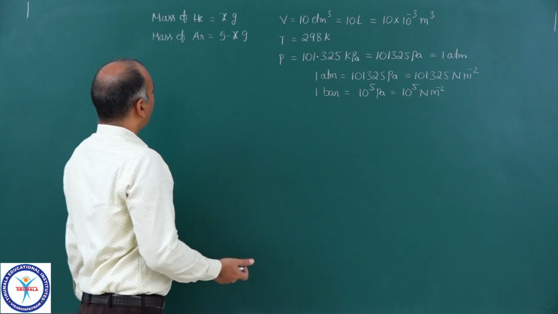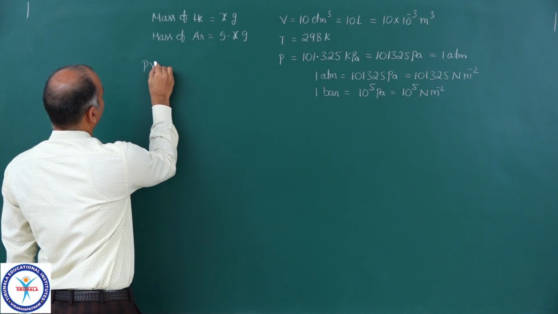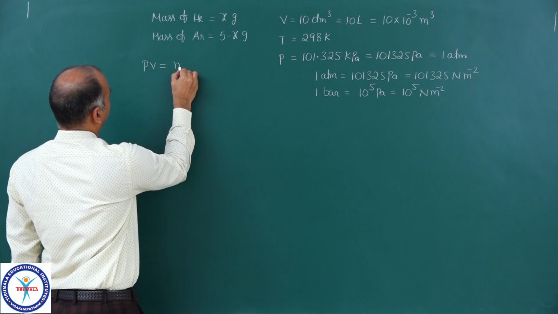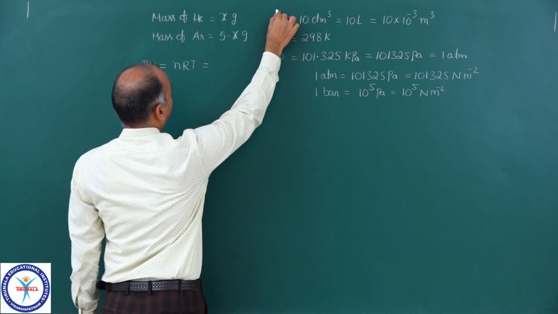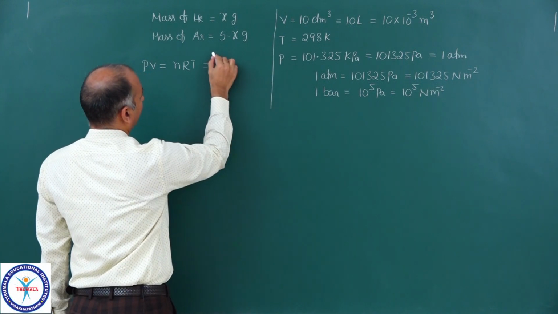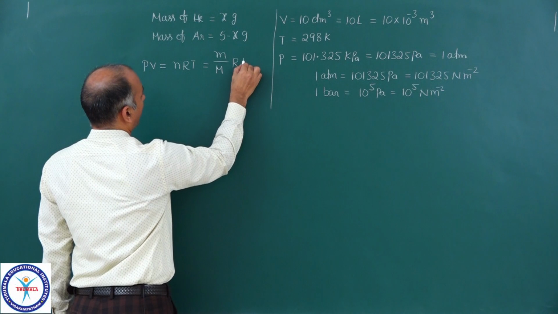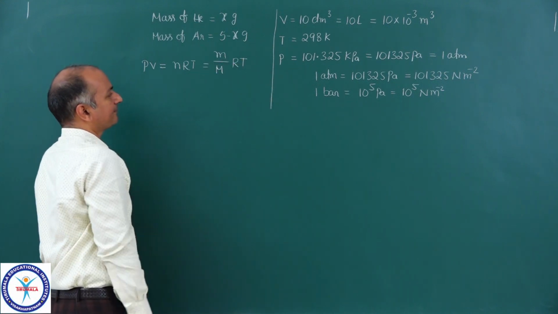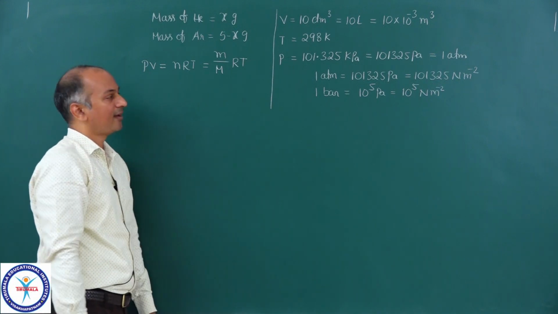Okay. Now let us apply PV is equal to nRT, and you can also write this as n is equal to given mass upon molar mass, PV equals given mass upon molar mass into R into T. Now let me substitute all the data in this expression.